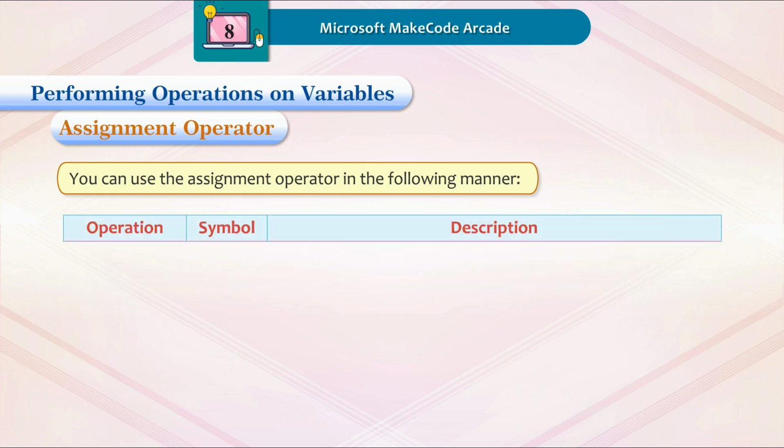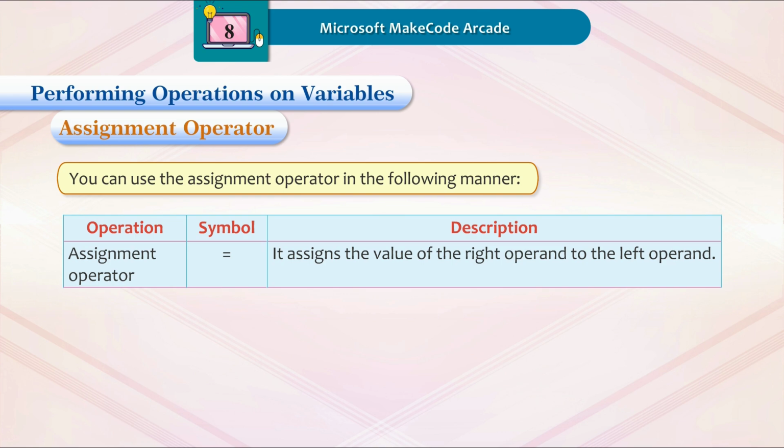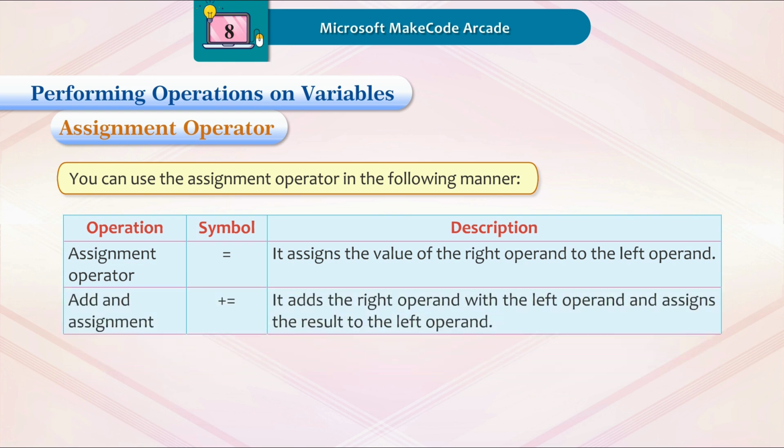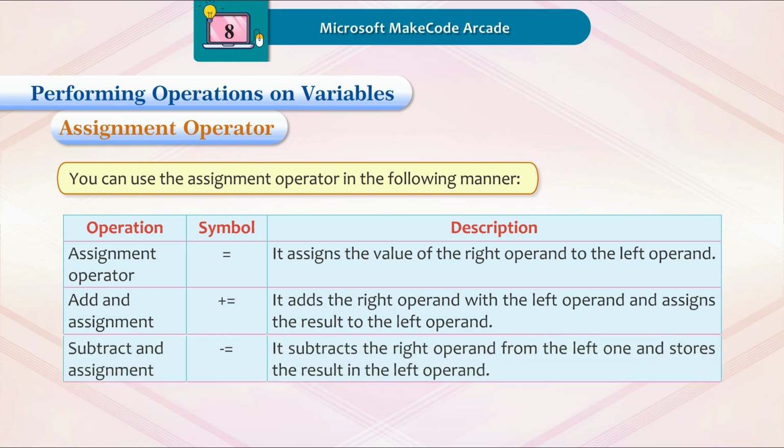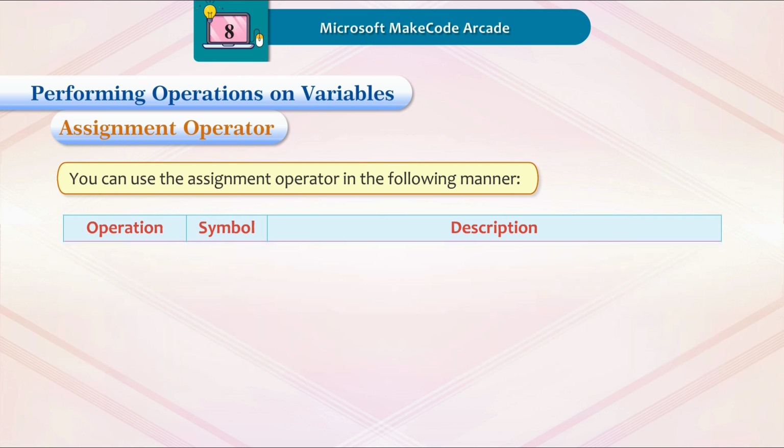Operation, symbol, description. Assignment operator. It assigns the value of the right operand to the left operand. Add an assignment. It adds the right operand with the left operand and assigns the result to the left operand. Subtract an assignment. It subtracts the right operand from the left one and stores the result in the left operand.